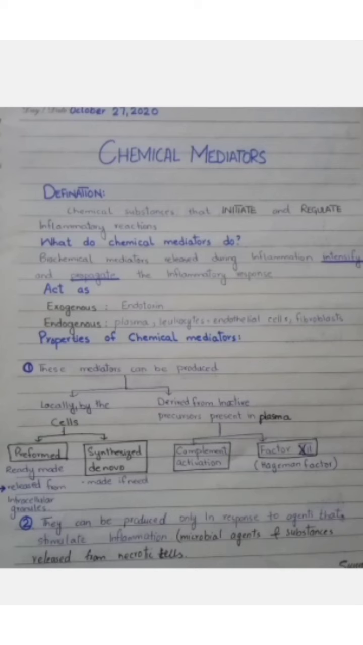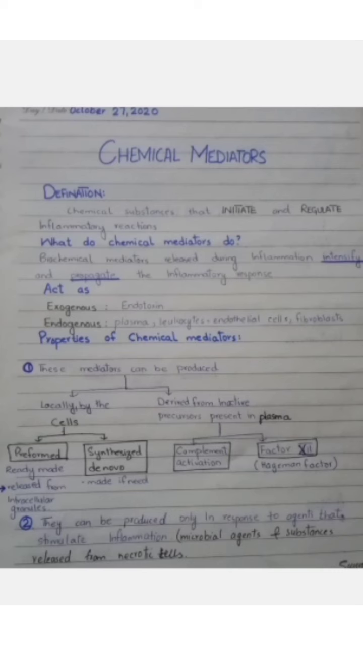What do chemical mediators do? These chemical mediators are released during inflammation, and they intensify and propagate the inflammatory response. They may be exogenous, for example endotoxins, or endogenous, from plasma, leukocytes, endothelial cells and fibroblasts.